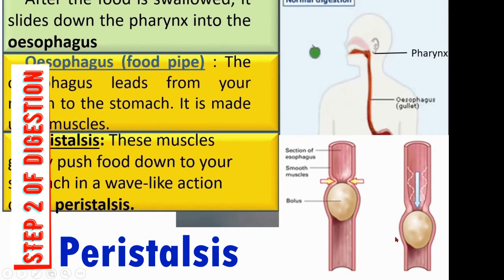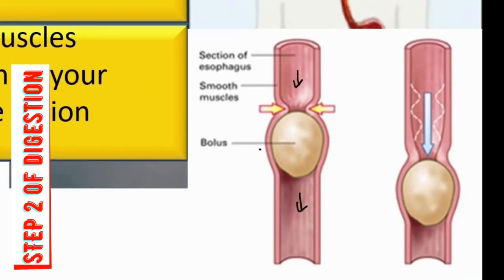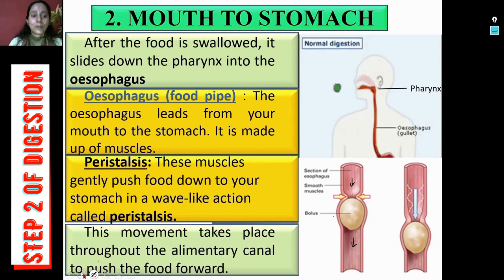This picture is about peristalsis. This picture is showing the movement of food, movement of food with the help of this process called peristalsis. So that's how the food is always moving down into the alimentary canal and it's not coming up. So this was about the journey of our food in our mouth, then from mouth to stomach.